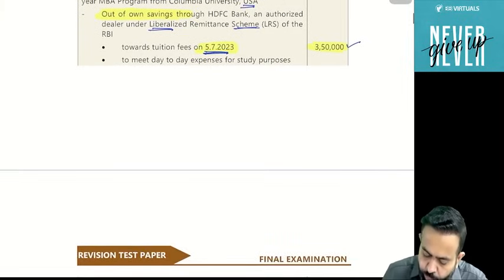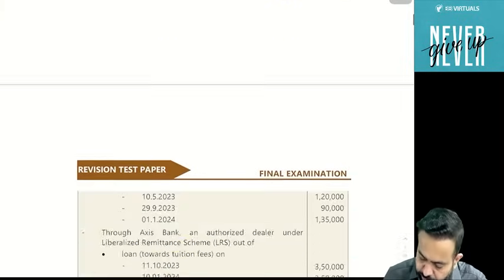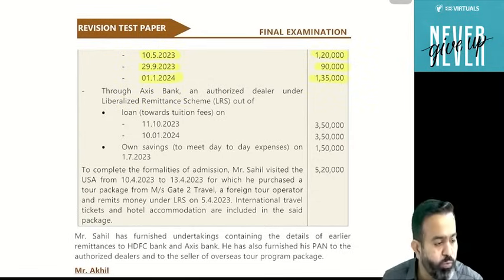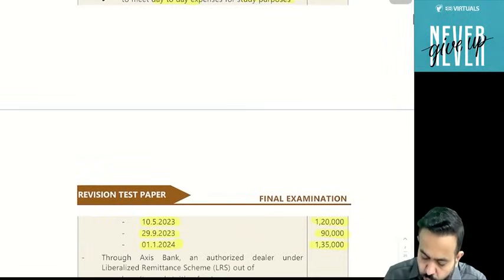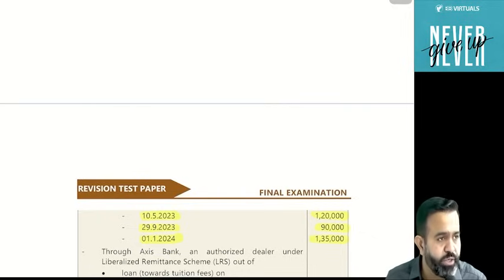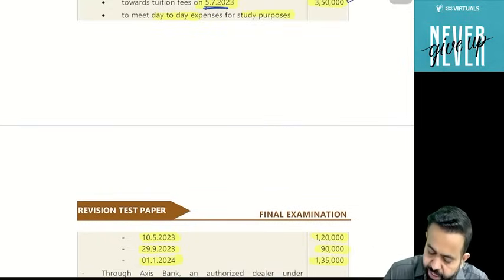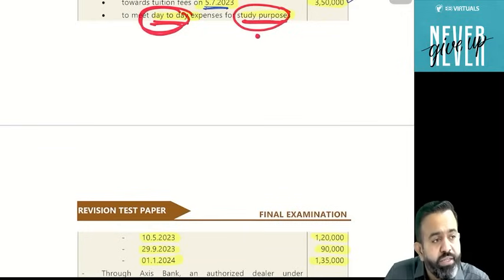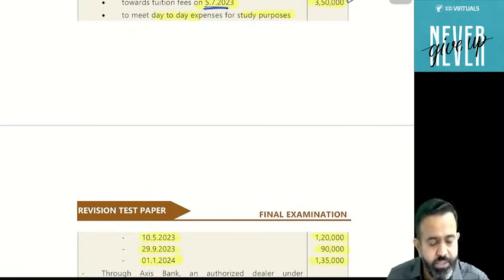Second is, to meet day-to-day expenses for the study purpose, he is sending on 10th May 2023, 1,20,000, on 29/9/2023 he is sending 90,000, and on 1/1/2024 he is sending 1,35,000. So guys, money sent to meet day-to-day expenses for the study purpose will also be included in the educational purpose only. If any money is sent for day-to-day expenses for study purpose, it will be covered in the educational purpose only. For the rate purpose, TCS will be 5%.